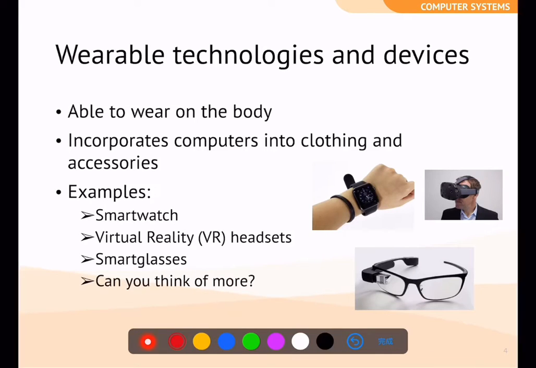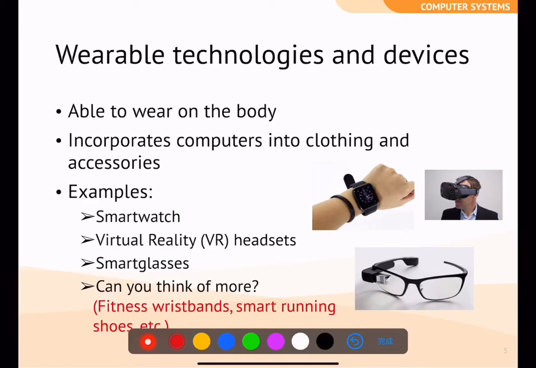About wearable technology, this means that you can wear the device on your body. So it incorporates computers into clothing and accessories like the smartwatch, VR headset (VR means virtual reality), and smart glasses. Besides these three, can you think of more? Here it is. It can be fitness wristbands, 即係嗰啲運動手帶, and then the smart running shoes.